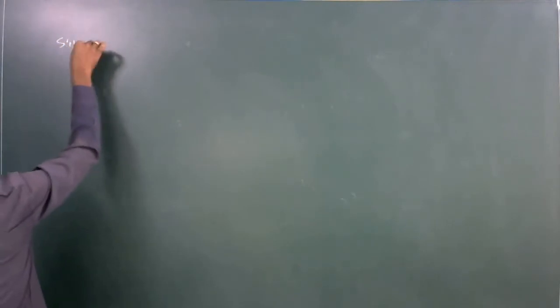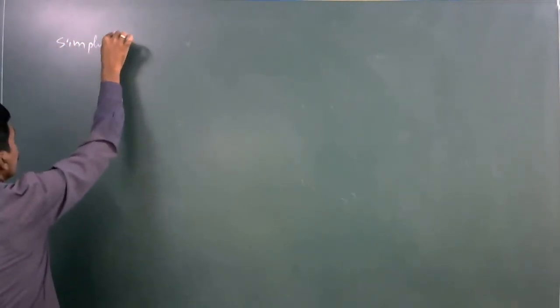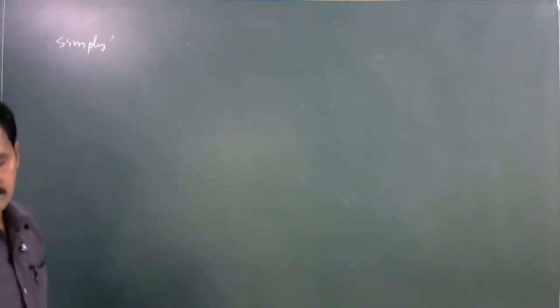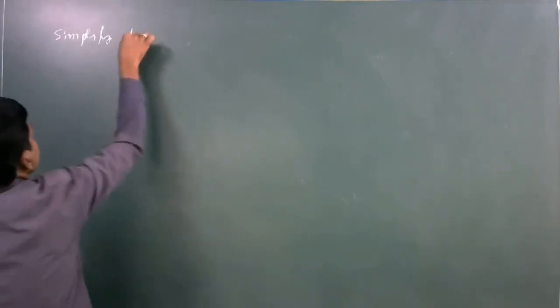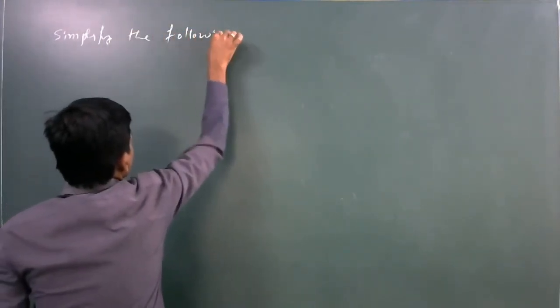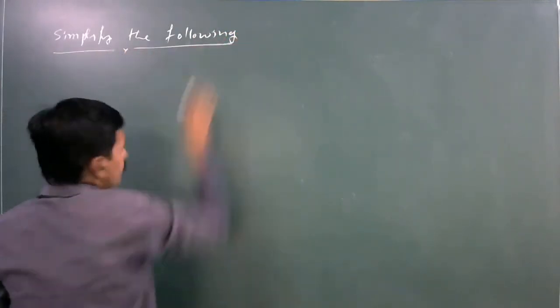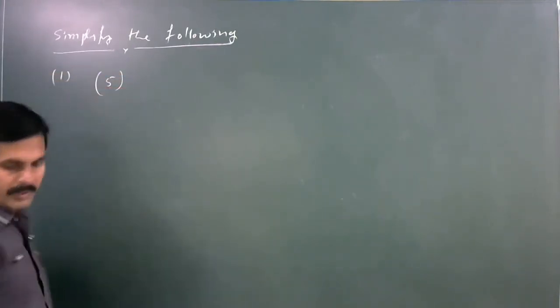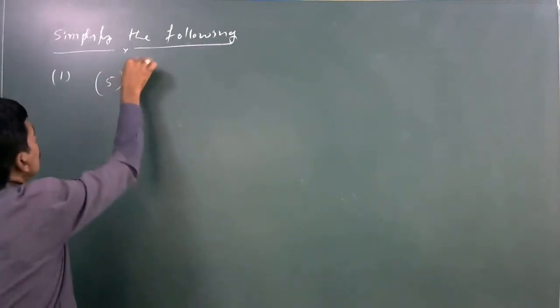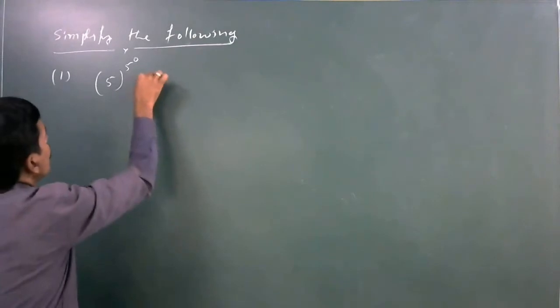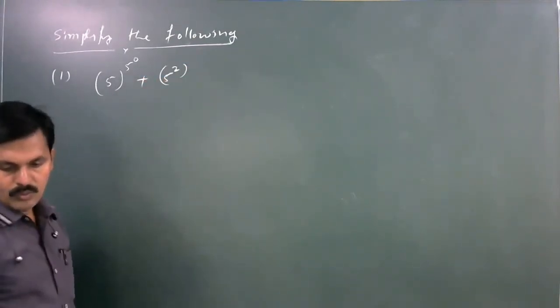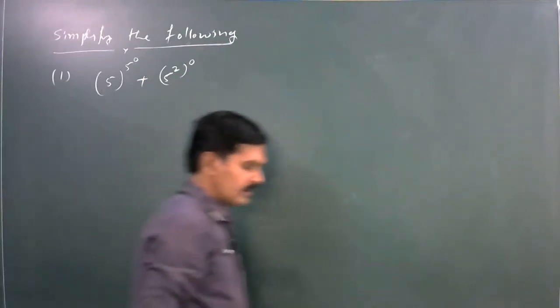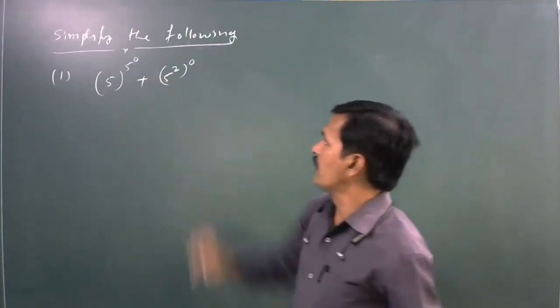Simplify the following. First one is 5 power 0 plus 5 square whole to the power of 0. Here 5 power 0.